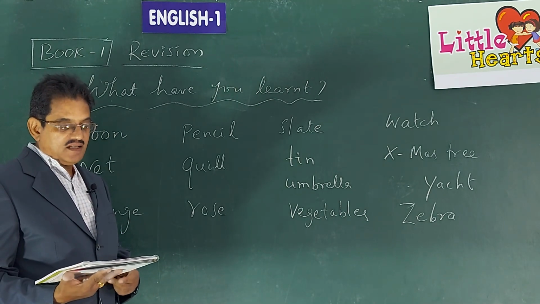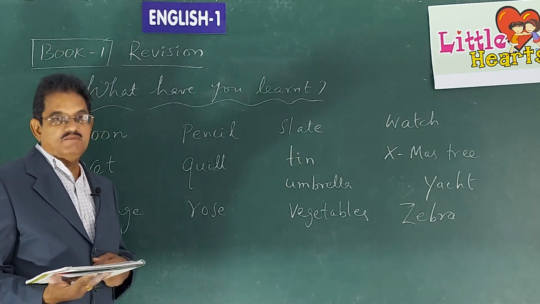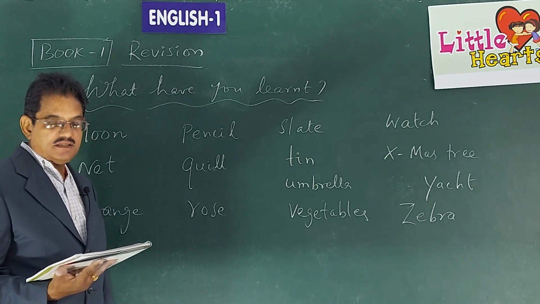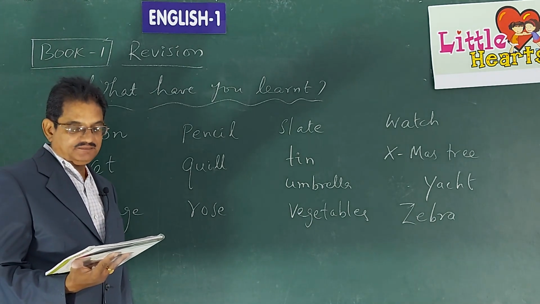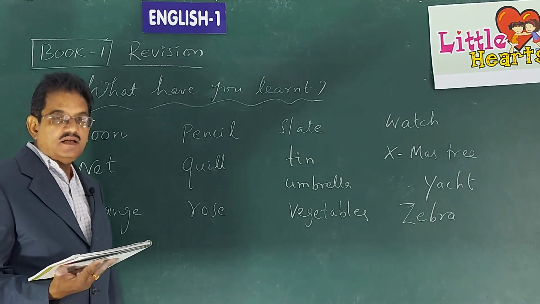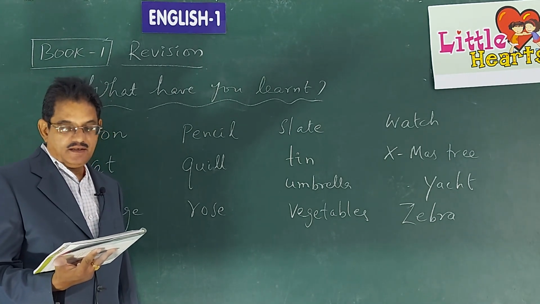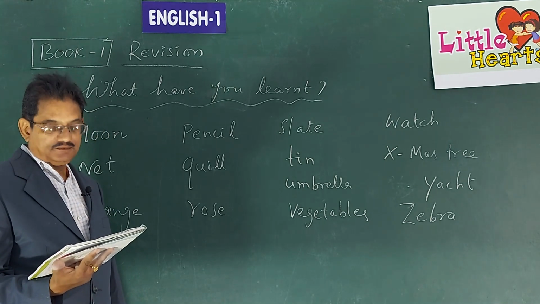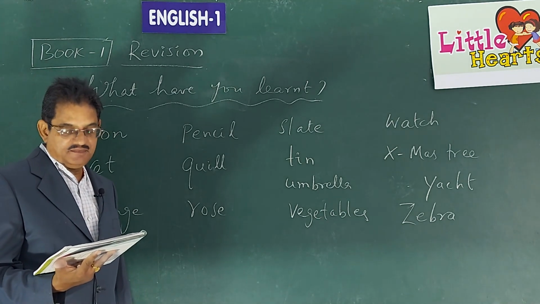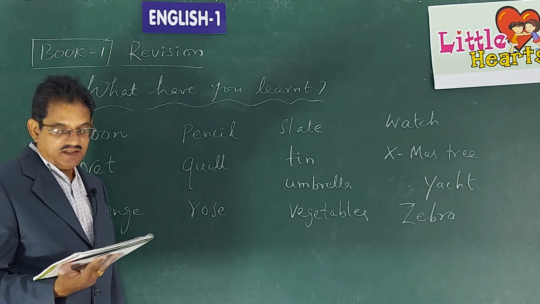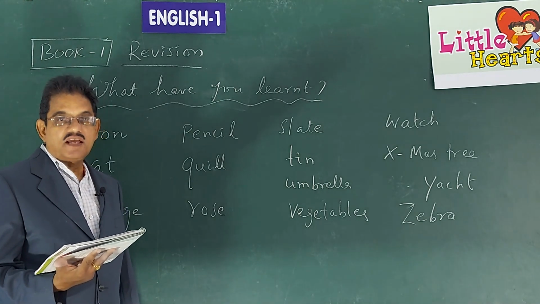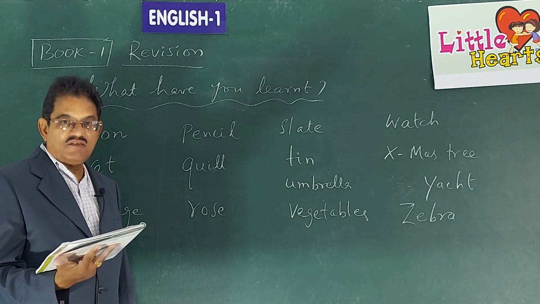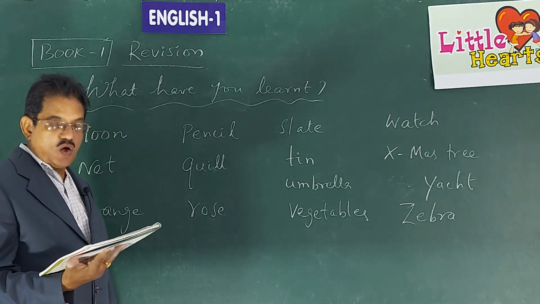What is that? A for apple, first one. B for bat. C for cat. D for dog. E for elephant. F for fan. G for gate. H for hair. I for ice cream. J for jug. K for kite. L for lion. M for moon. N for net. O for orange.